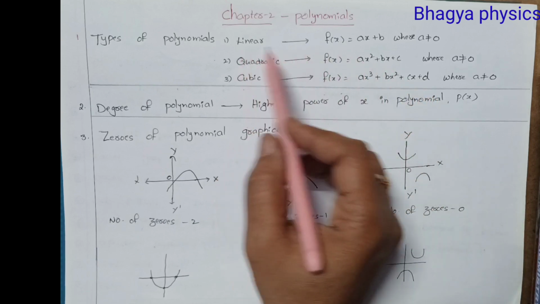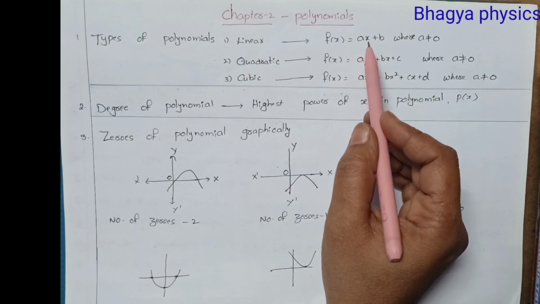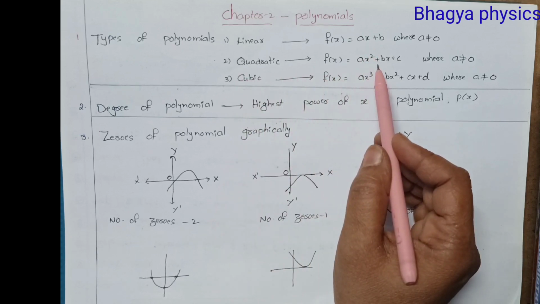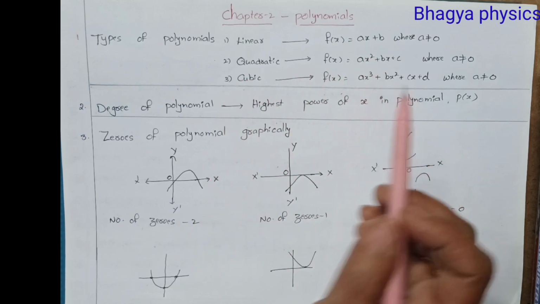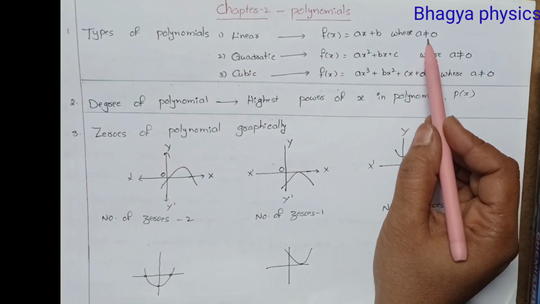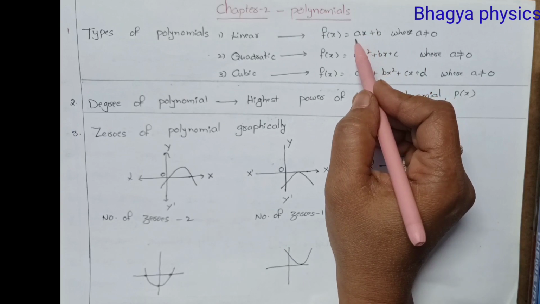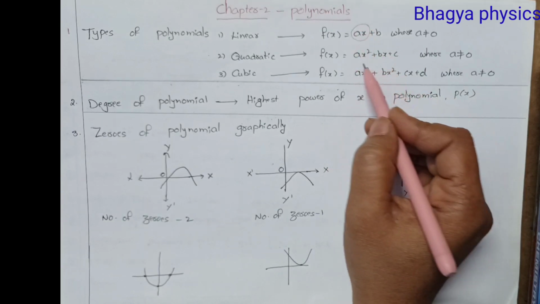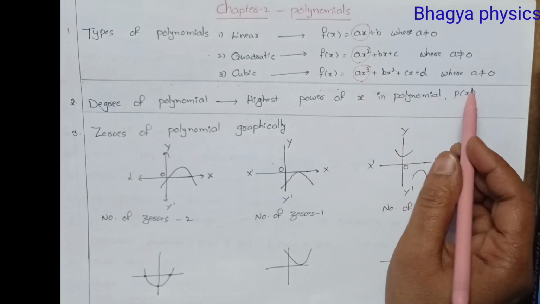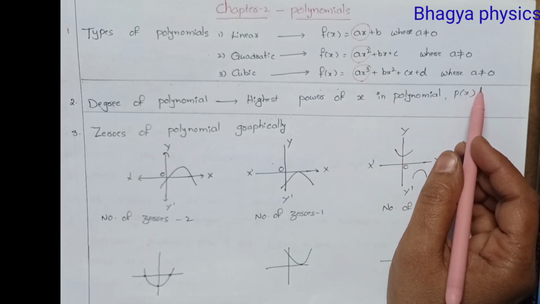This means that in a linear polynomial, the power of x is 1, in a quadratic polynomial the power of x is 2, and in a cubic polynomial the power of x is 3. A must not be equal to 0 because if a is equal to 0, the variable term becomes 0. So we have to consider a is not equal to 0.